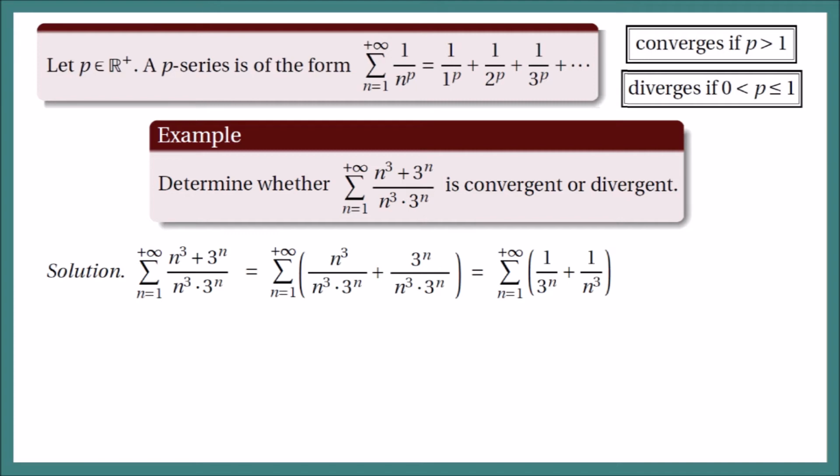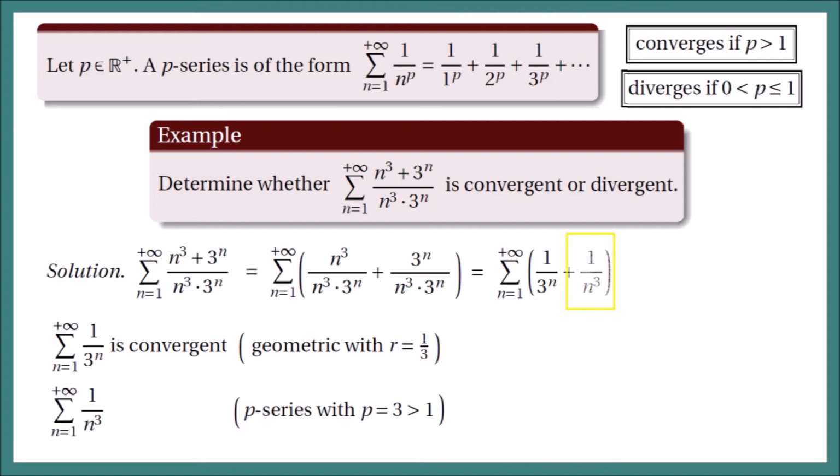Now, the sum of 1 over 3 raised to n is a geometric series because you can write this as a r raised to n, where a is equal to 1 and r is equal to 1/3. And for a geometric series, if the absolute value of r is less than 1, then the series is convergent. Now for the second term, we have 1 over n cubed.